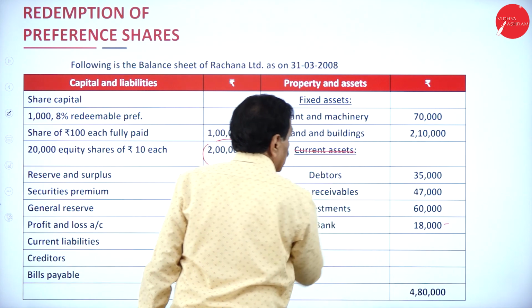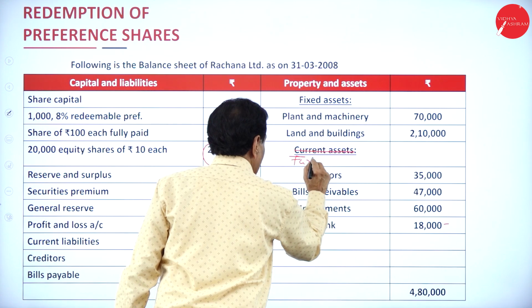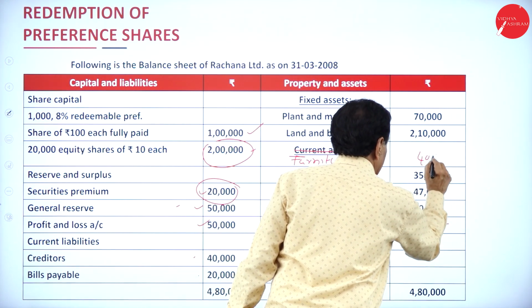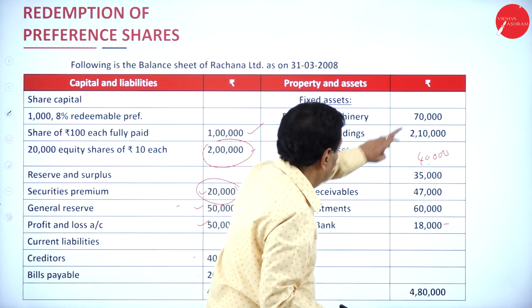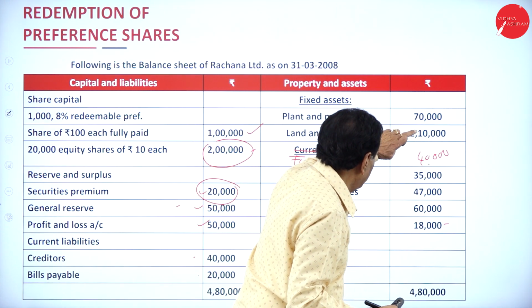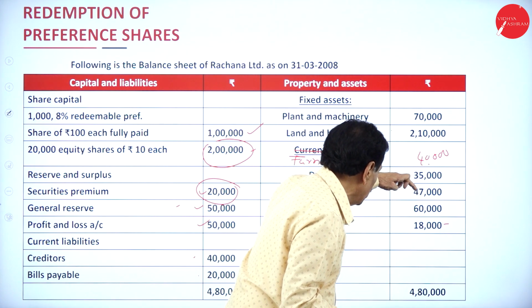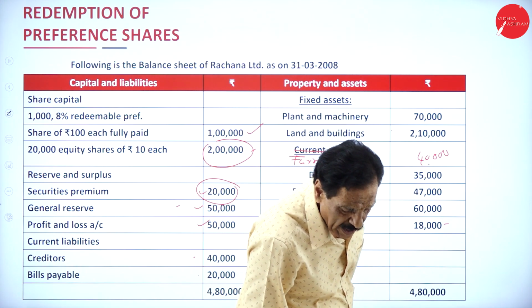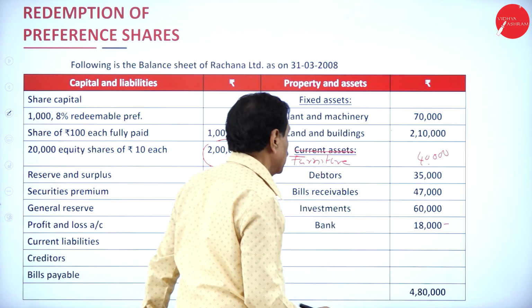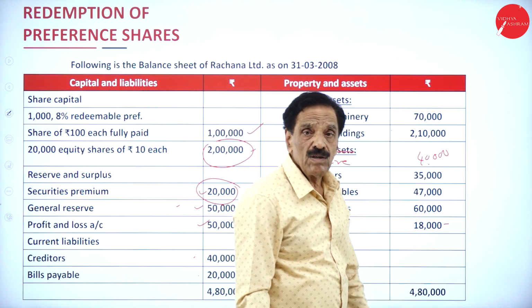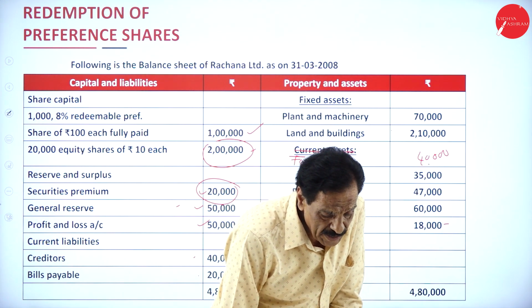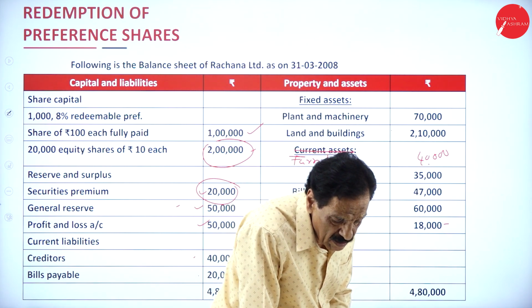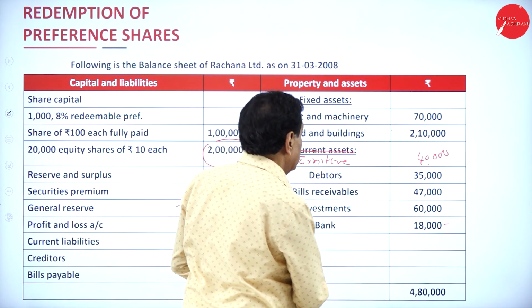Furniture. The balance sheet is not matching by 40,000. So totally it will come to 4 lakh if you add, or 4,80,000. So 70,000, 2,10,000, 40,000, then 35,000, 47,000, 60,000, then 18,000 here.